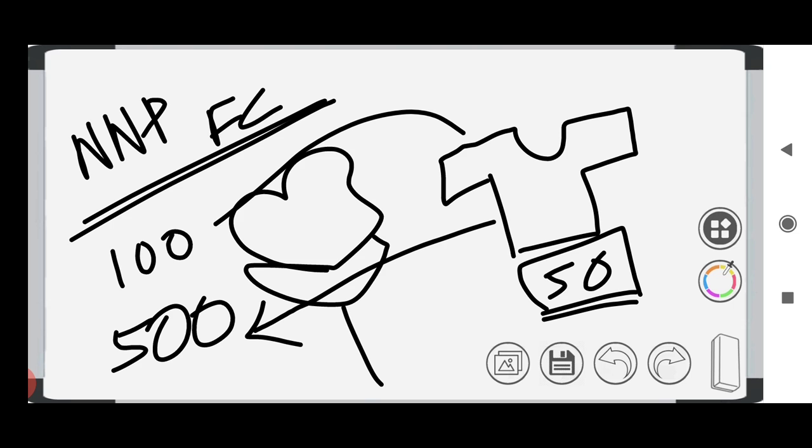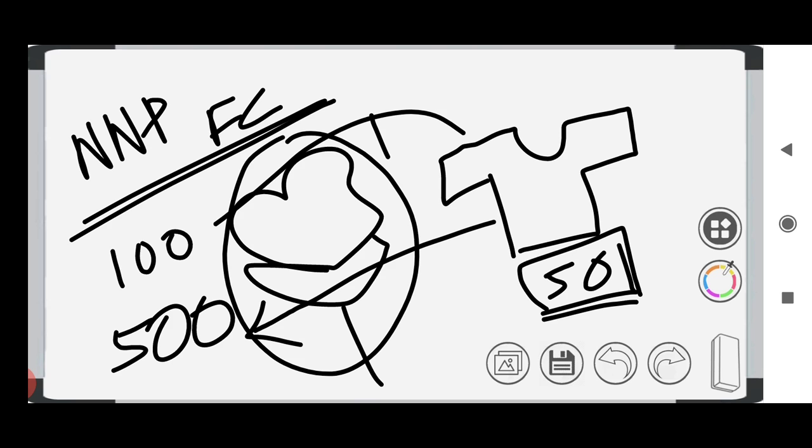So we are taking this NNPFC. This 50 is the amount needed to produce this shirt, which means the amount needed to buy the cotton, the amount needed to buy the machine, and the amount needed to hire the labor force. Everything is added, and the factor cost will be calculated.